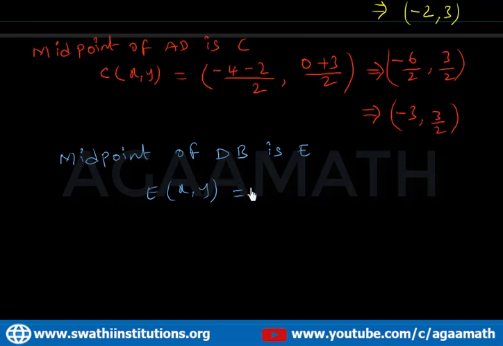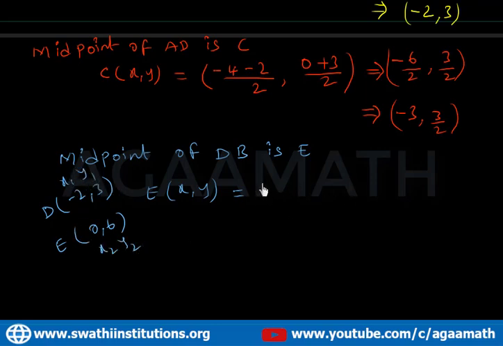D is minus 2 comma 3 and B is 0 comma 6. So this is x1 y1 and this is x2 y2.